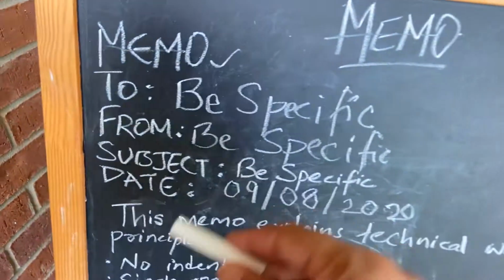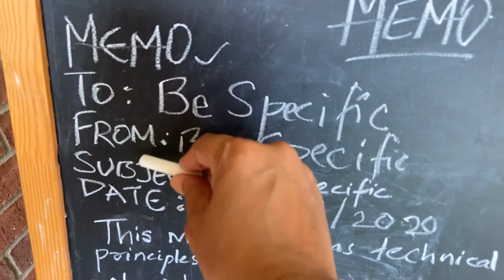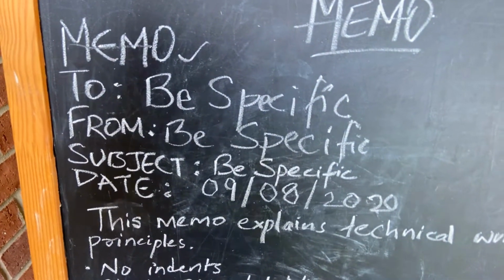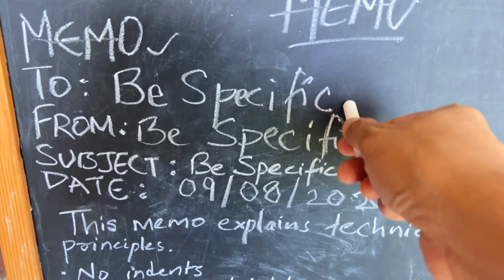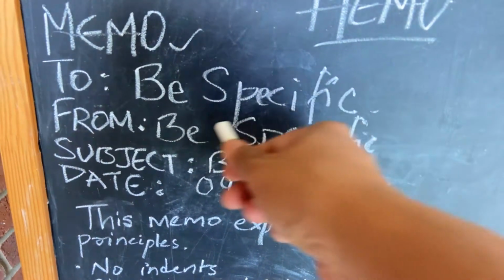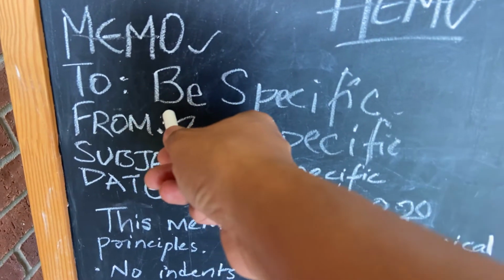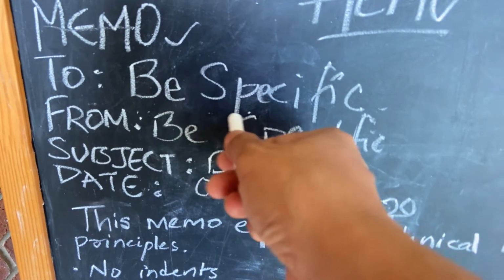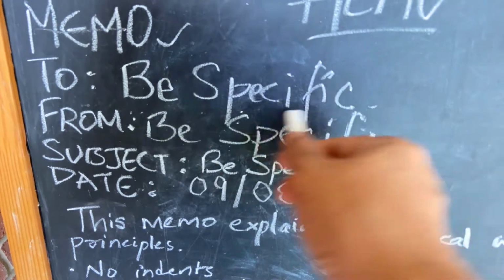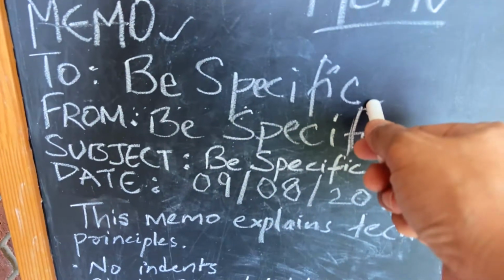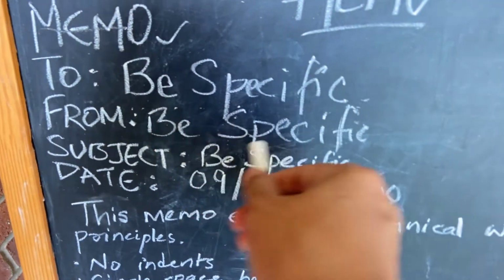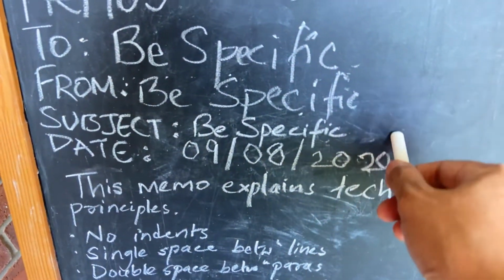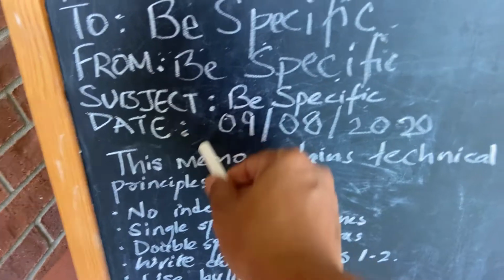Now, all memos should have to, from, subject, and date, right? So your to should be specific. Who is it from? From. For here, if I want to be specific, I'll say my technical writing students or TechChem 2700 class, right? From Professor Wagle. Subject, technical writing principles, right? Date, now